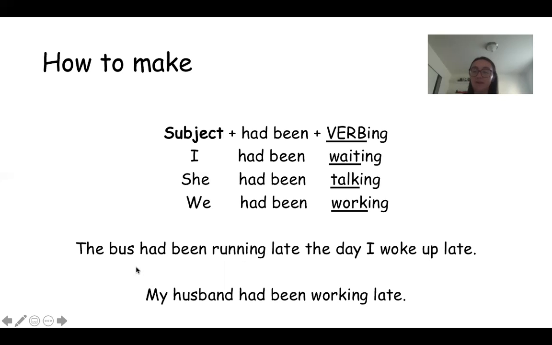So you'll see I have a couple sentences here. The bus had been running late the day I woke up late. We have the subject, which is the bus, right? Then we said had been, and then we said running. The bus had been running late. And in English, when we say running, and we're talking about a machine, like a bus or a car, or like a computer, the computer had been running.